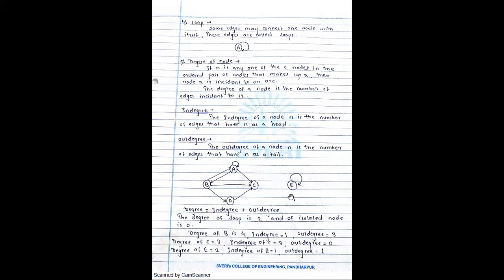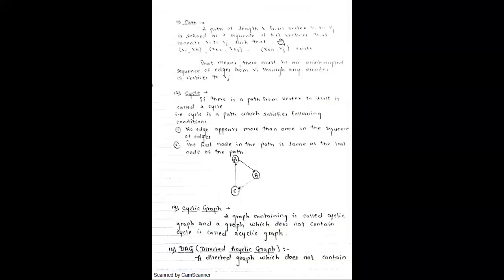I want to traverse from A to C, how will you traverse? Which path is there to go from A to C? Directly A to C, or A to B and B to C. A to C direct path is there. Another one is A B C and the third one is A B D C. So you have identified the three paths. One is the shortest path, another is the longest path and another is the middle one, right? So this is called a path. No need to discuss this concept further.